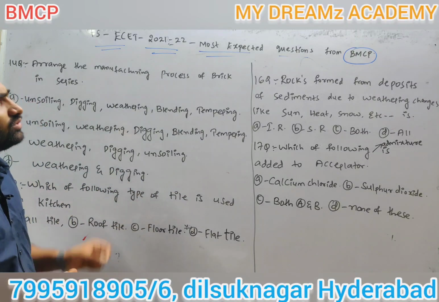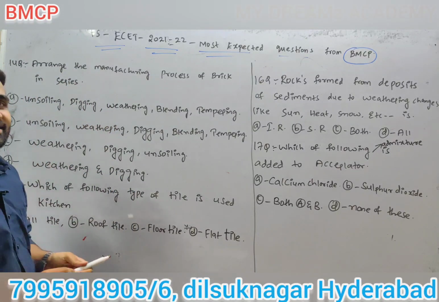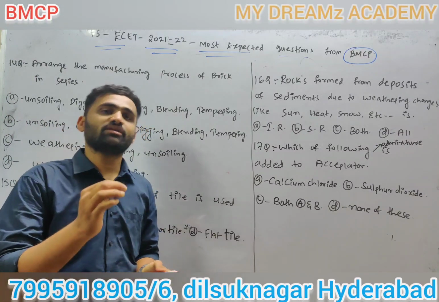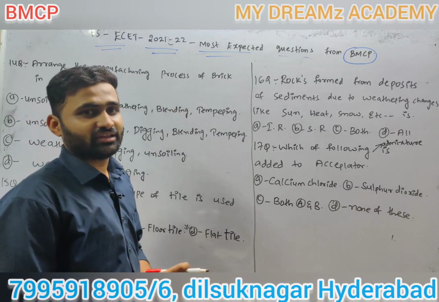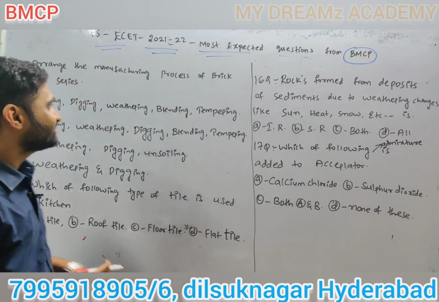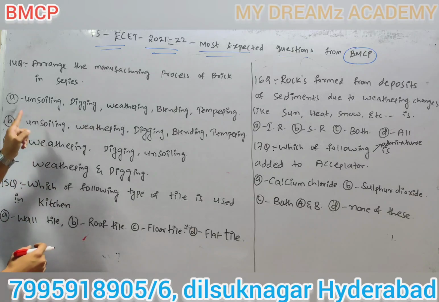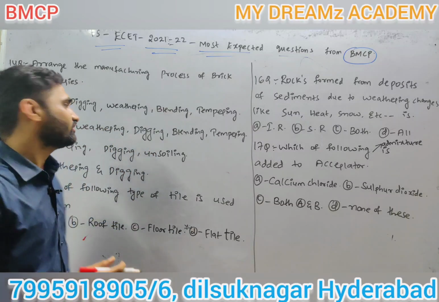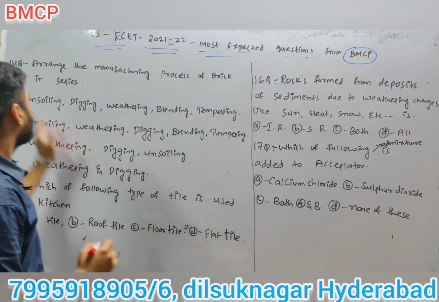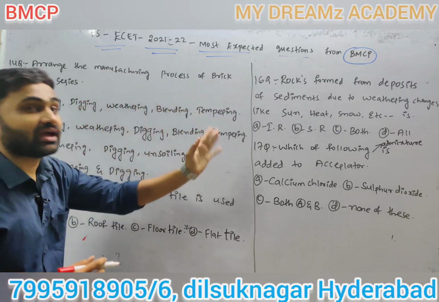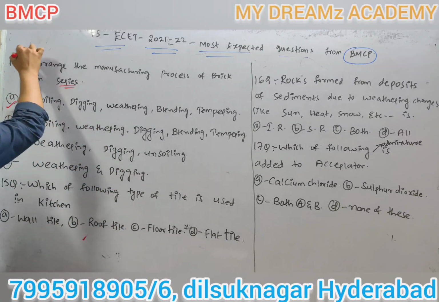Every diploma student will think this is an easy question, but this is the question he will do wrong. Why? Because he knows the manufacturing steps, but our third semester subject he has forgotten everything. He will think unsoiling, digging, next, okay, like that. So the answer is unsoiling, digging, weathering, blending and tempering. This is the manufacturing process of brick, how the brick is manufactured, arranged in series. Very important question, remember this question.